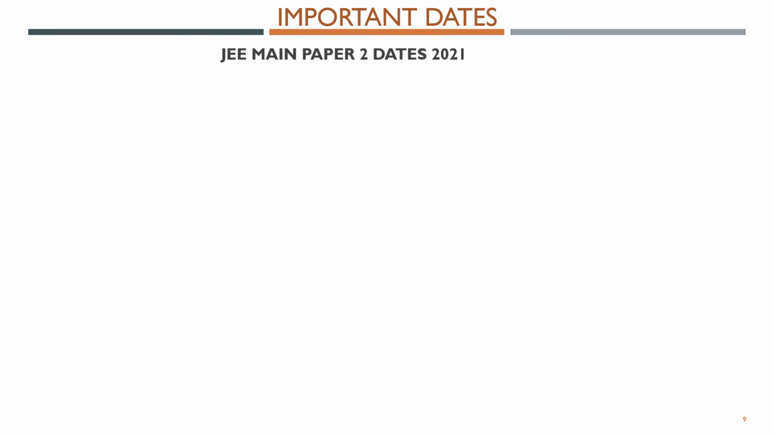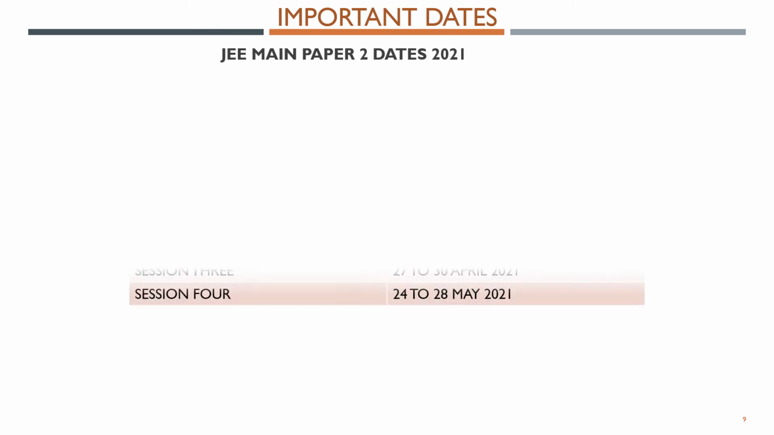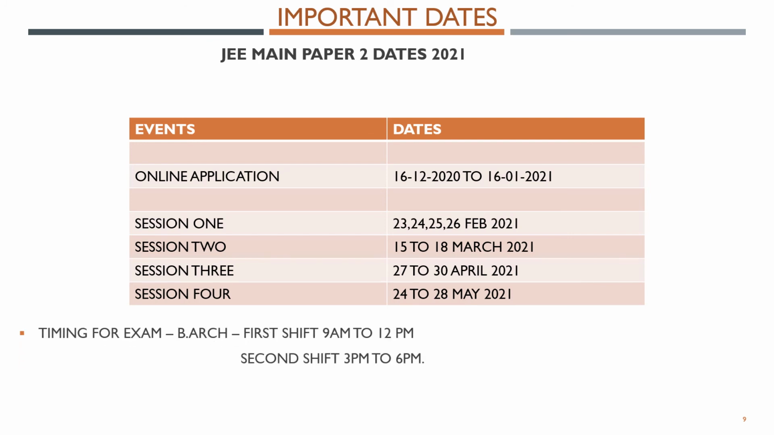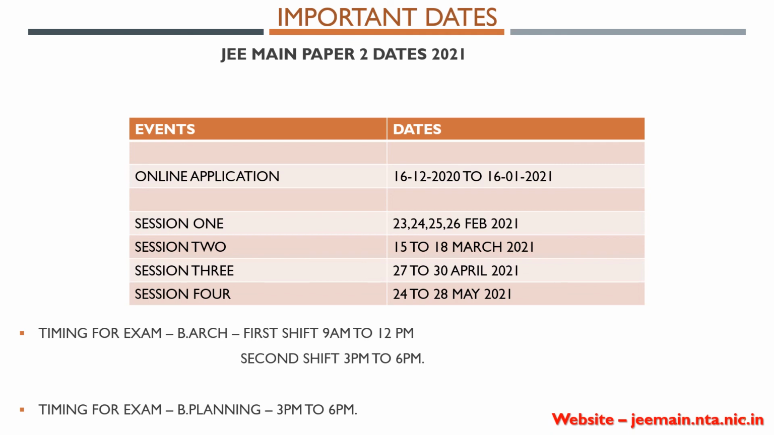Then about the JEE Main Paper 2, that is for the architecture students only. Pause this video right now and note down these dates. Timing for exam: for B.Arch, first shift will be 9 a.m. to 12 p.m. and second shift from 3 p.m. to 6 p.m. Then for B.Planning, 3 p.m. to 6 p.m. The website is jeemain.nta.nic.in. So please guys, check this website regularly for any update.